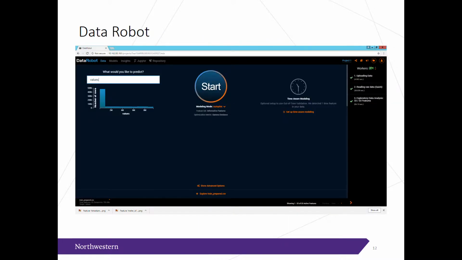So here's the landing splash screen. You upload the data and select whatever value you want to target up here in the top left. I chose values here, but I realized later that targeting the difference values was a little bit better. Regardless, this shows the pipeline. Notice also on the right where it says time-aware modeling. This is a feature I really liked about Data Robot. It's smart enough to give you options to model the time series structure of the data.